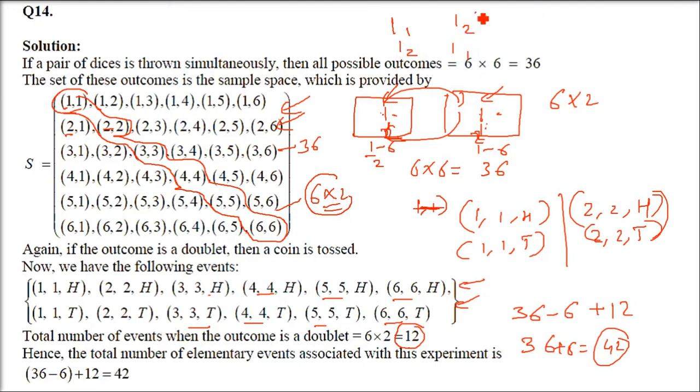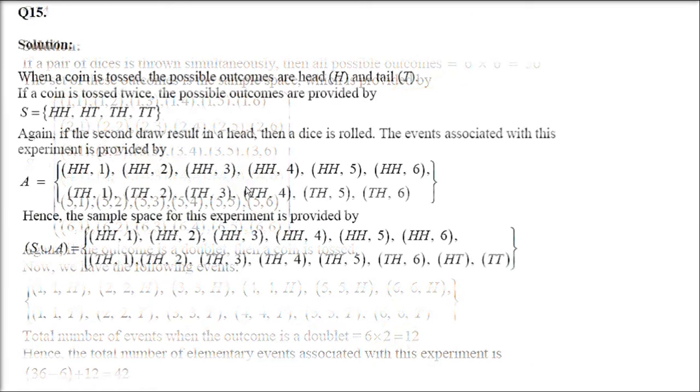Let me tell you again, sample space is different. But when we are saying 2 die, 1 1 and 1 1 are different. Same way as 4 5 and 5 4 are different. Same way as 6 1 and 1 6 are different. So we have to consider 6 elements which we have not taken in this final sample space.